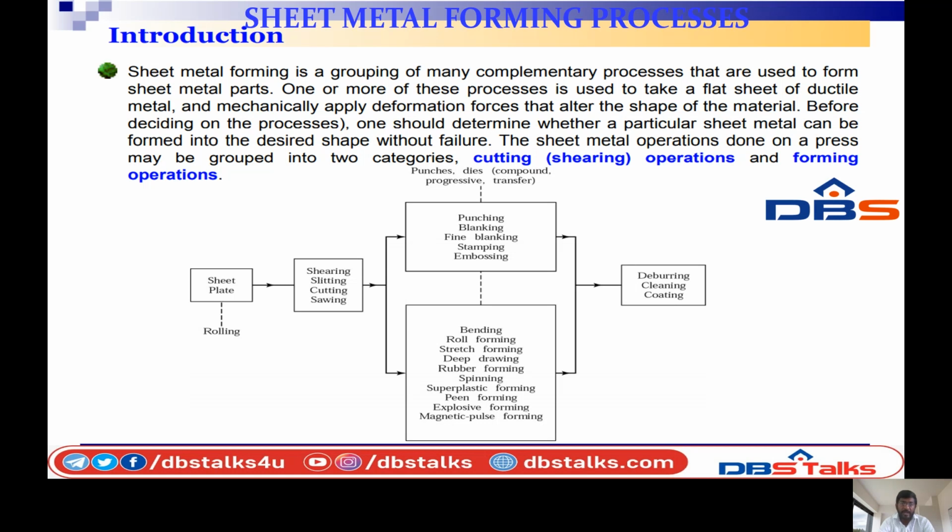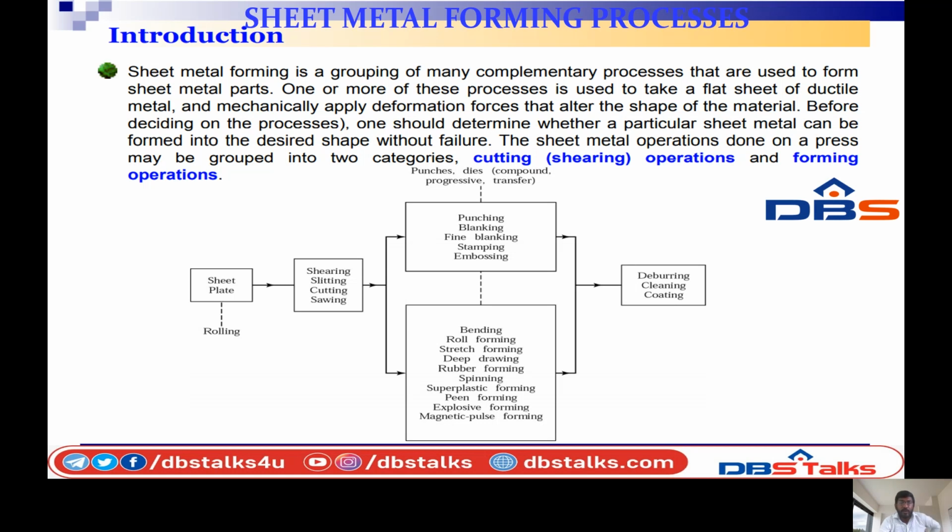Before deciding on the process, one should determine whether a particular sheet metal can be formed into a desired shape without failure. The sheet metal operations done on a press may be grouped into two categories: cutting or shearing operations and forming operations.